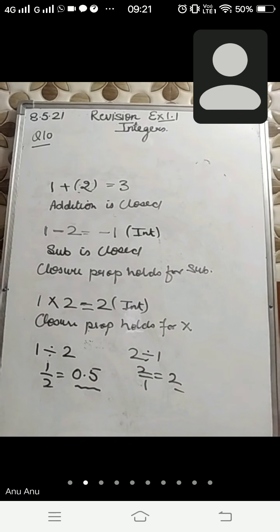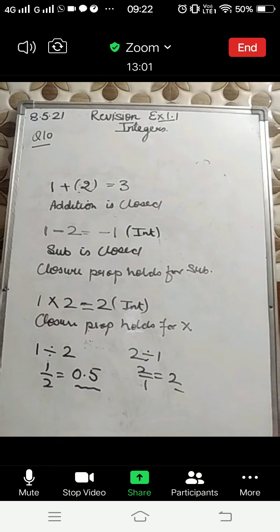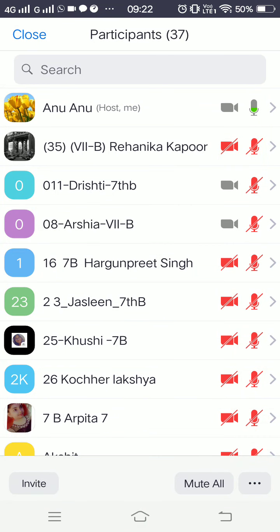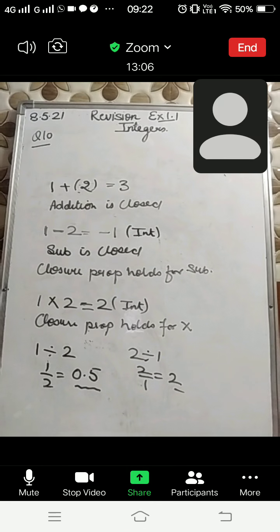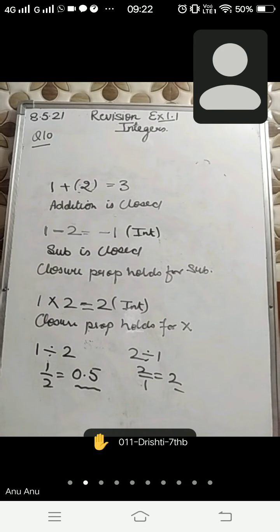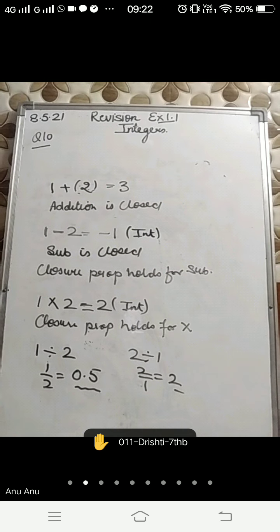Is it okay? So I have discussed the first property for all the four operations. If you have any doubt in this, you can ask. Can anybody tell me what is the second property that we have discussed earlier? I have discussed the first property. What is the name of the second property? Yes, Drishti.